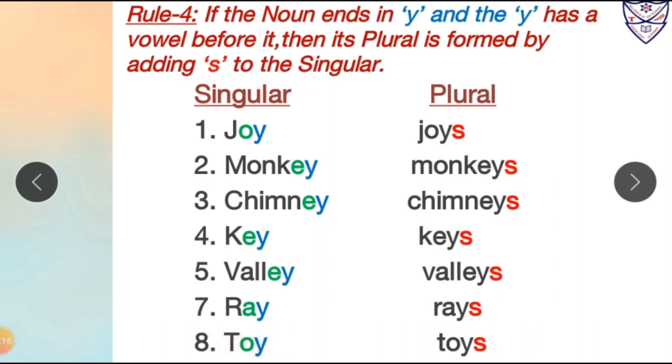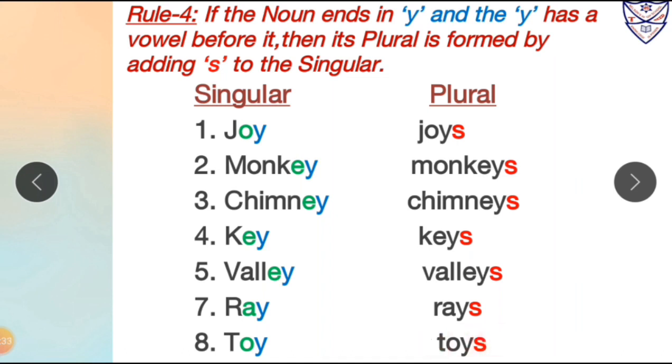Number 8, toy. Over here the word toy ends with Y, and before Y there is a vowel, and that vowel is O. So after Y we will add S to the singular form word. So toy is in singular form, its plural form will be toys.